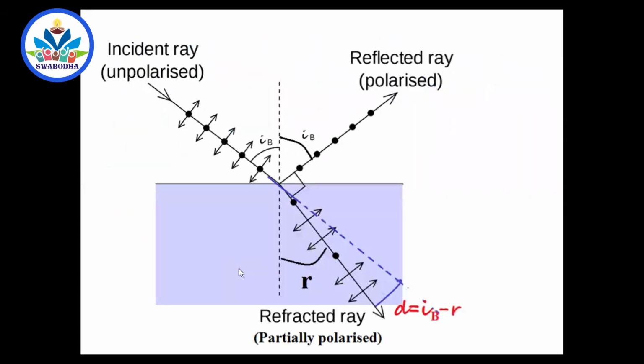So we have got IB. Now you know this one, right? When the unpolarized light is incident at the Brewster's angle or polarizing angle, reflected light is completely polarized, refracted light is partially polarized, but at this angle they will be perpendicular. Then IB plus R is equal to 90 degrees, and the deviation angle, the deviation from the original direction, how much this ray has bent, is equal to IB minus R. So IB plus R is equal to 90 degrees, because the remaining 90 is occupied here. This is total 180. And IB minus R is equal to D.